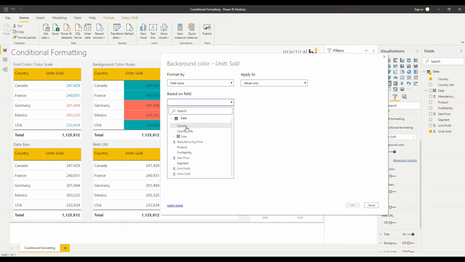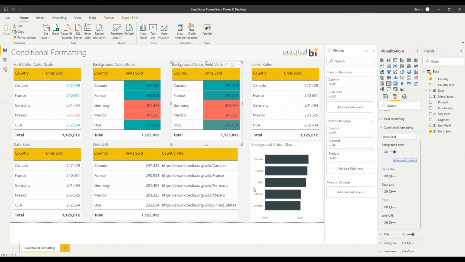For example, if I try to use country and I just click OK there, we'll notice that we've got an error coming up at the top, and it says we found a value we don't recognize for background color. And that's because the value that needs to be interpreted needs to represent a color. And you can use RGB values, hex values, you can type in simple color names. There's a whole range of options for how you specify a color. But let's go ahead and create a measure that's going to give us a simple color output.